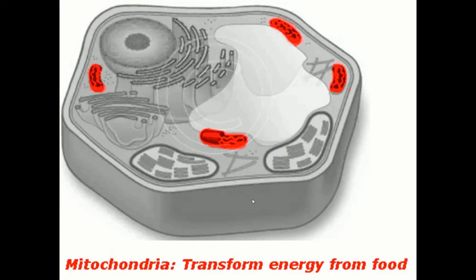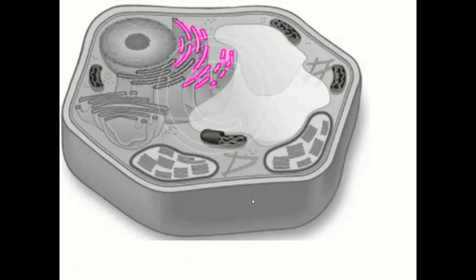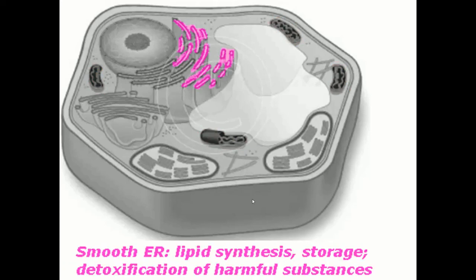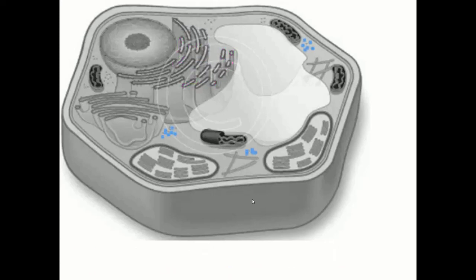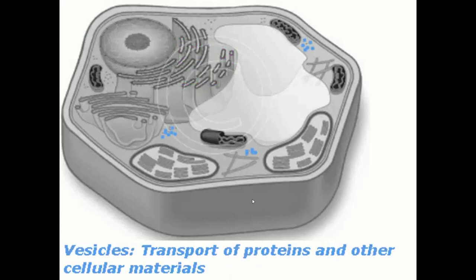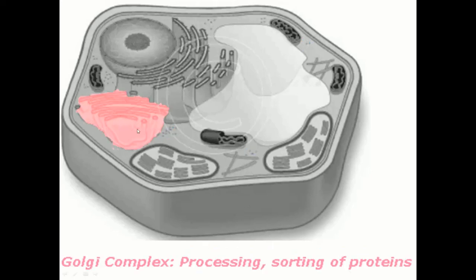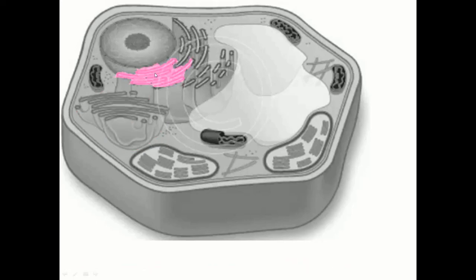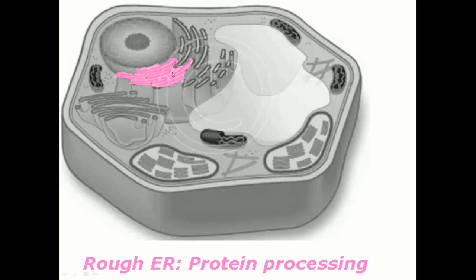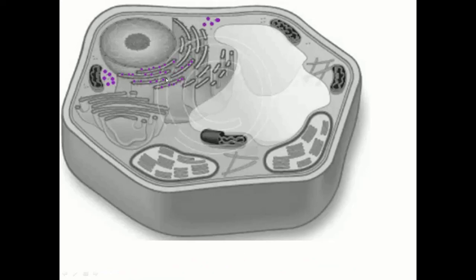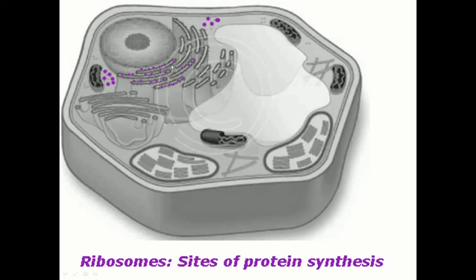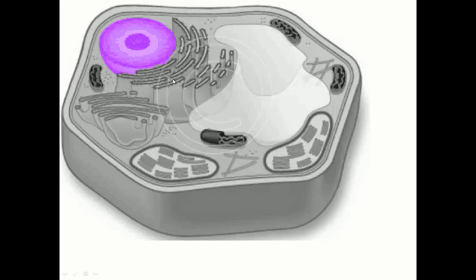This is mitochondria and it transforms energy from food. And here is the smooth endoplasmic reticulum. It helps in lipid synthesis and storage. And these are the vesicles, small blue dot structures. They help in transport of protein. This is the Golgi complex. It helps in processing and sorting of proteins. This is the rough endoplasmic reticulum and it helps in protein processing as it has ribosomes. Purple-like structures you can see here. These ribosomes are the site of protein synthesis.